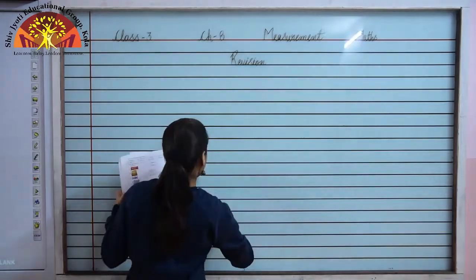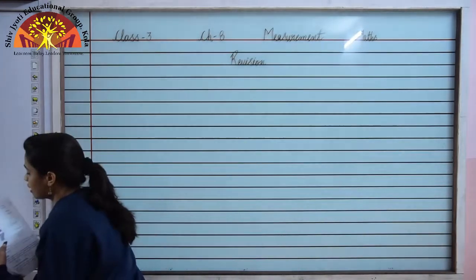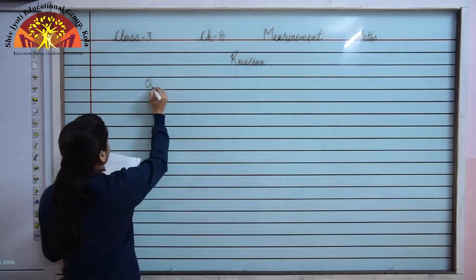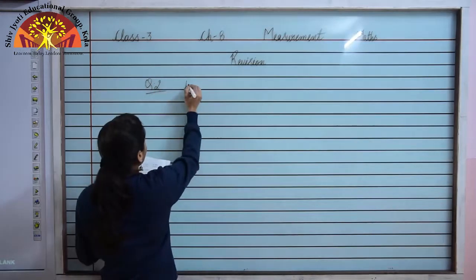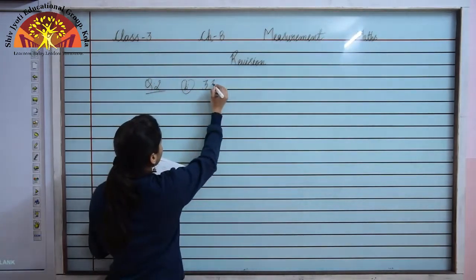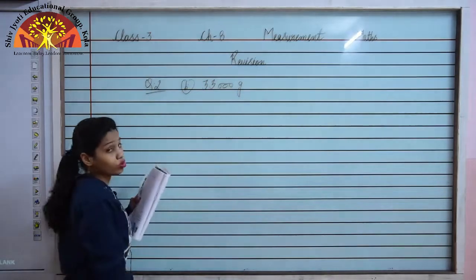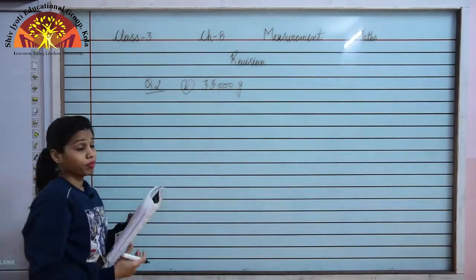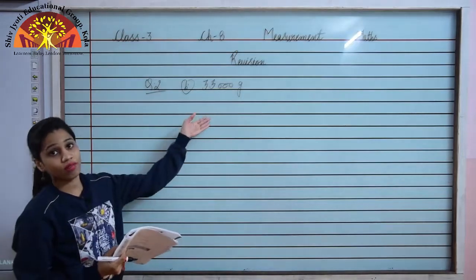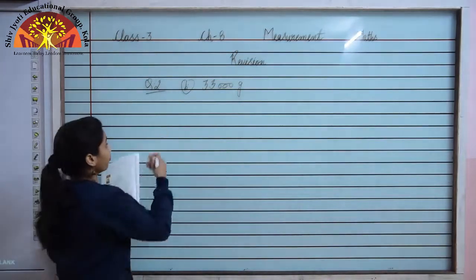It is 33,000 gram. I have to convert this into kilogram and gram. Since it is in gram, I have to convert this into kilogram.